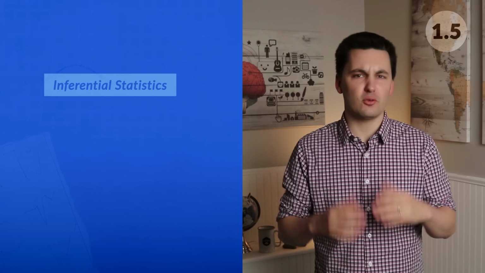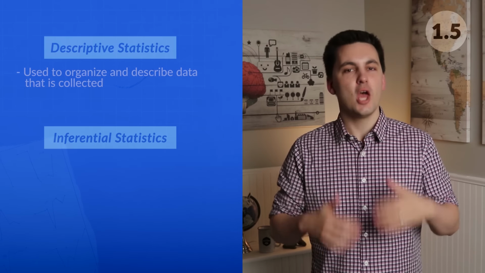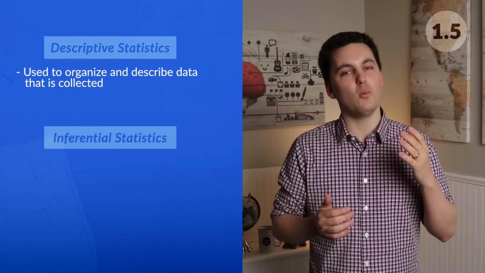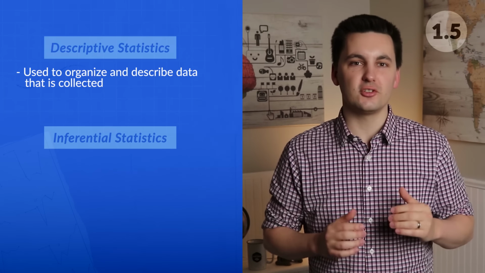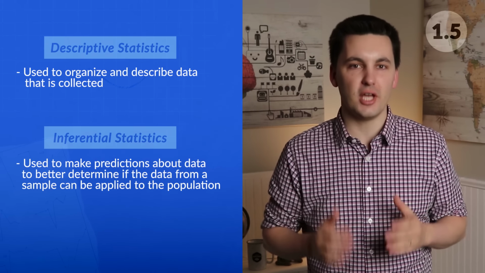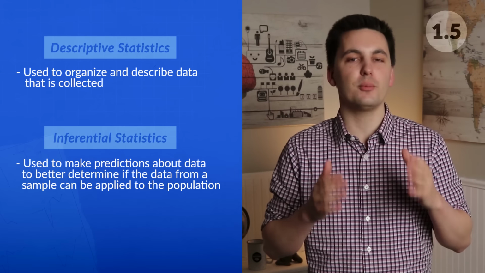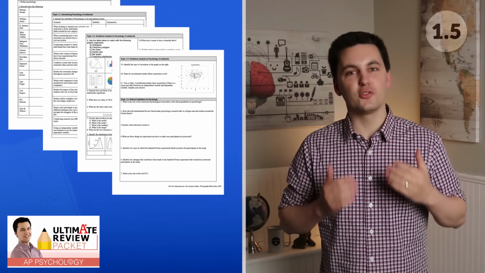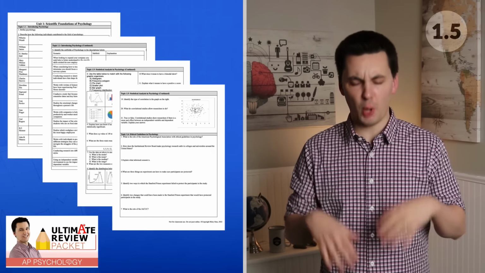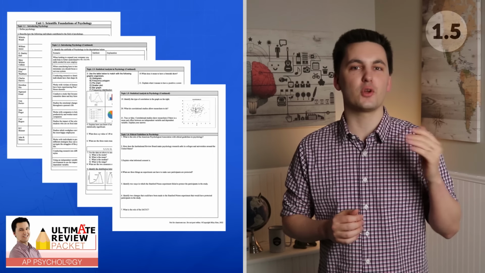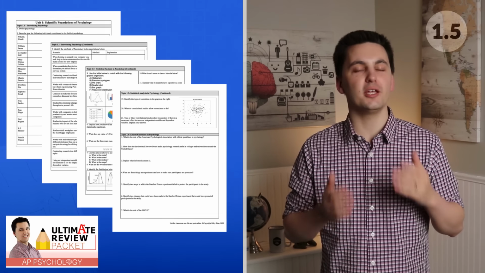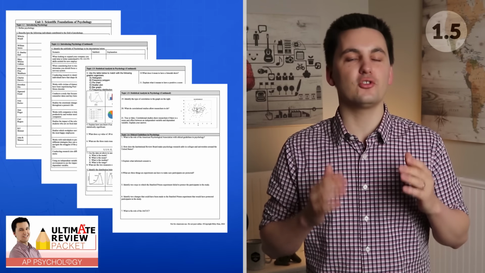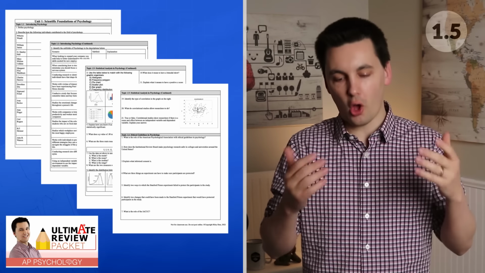On the other hand, researchers use descriptive statistics to organize and describe data that was collected, and they use inferential statistics to make predictions about their data to better determine if the data from a sample can be applied to the population. Now, before we go into statistical significance and inferential statistics, pause this video and identify the different graphic organizers that are used to display data in your study guide. It'll be important that you understand how to read these organizers and also understand how they show data. Once you're done, check your answers in the answer key in the ultimate review packet.